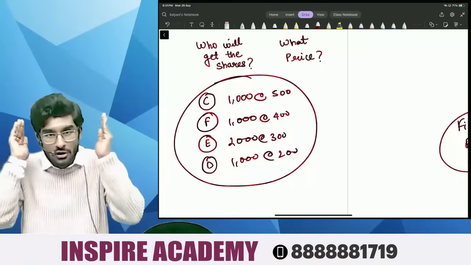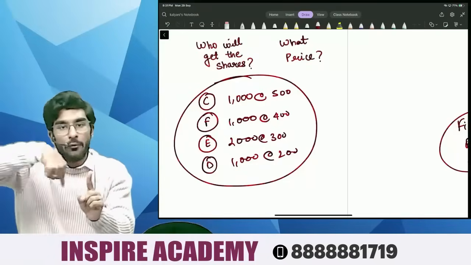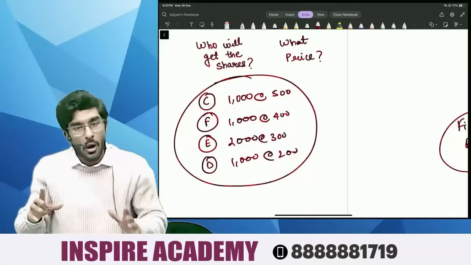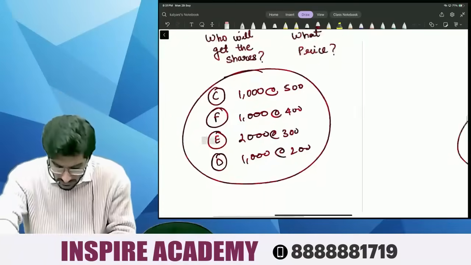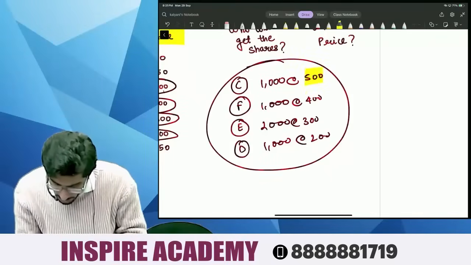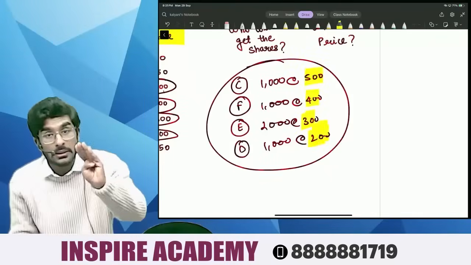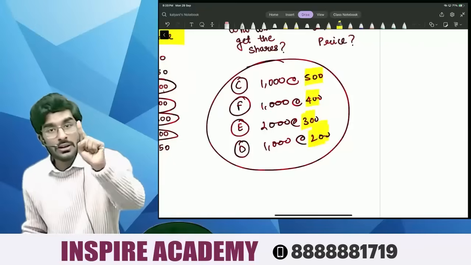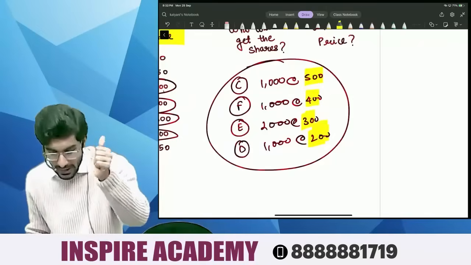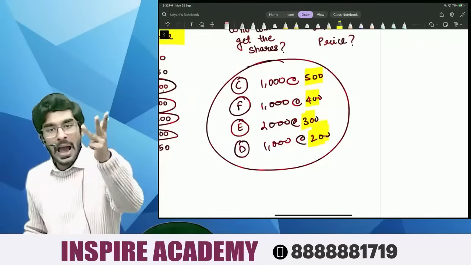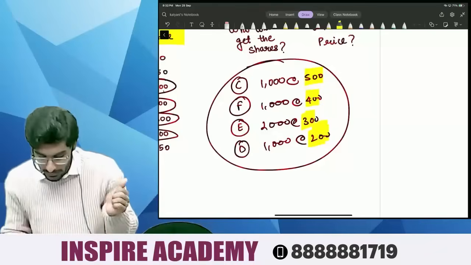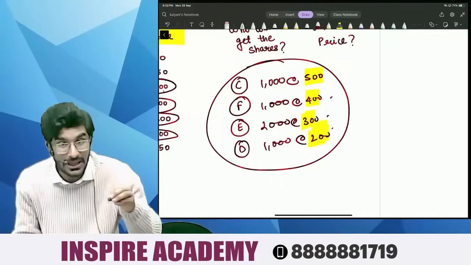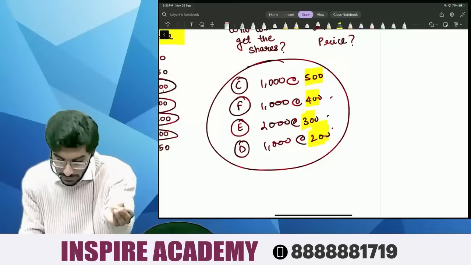So I have to charge one price to all my four investors. Now people, you tell me, what is that one price among these four people that people will happily pay the money? What is that price of the shares where C, D, E and F will happily pay? People, if I charge 500 rupees, do you think F, E and D will be happy? No, because they are only going to pay 400 rupees.